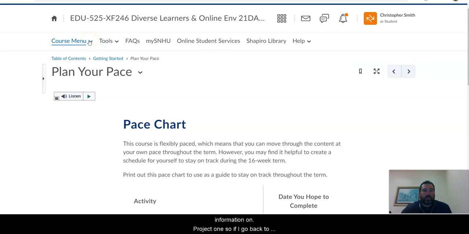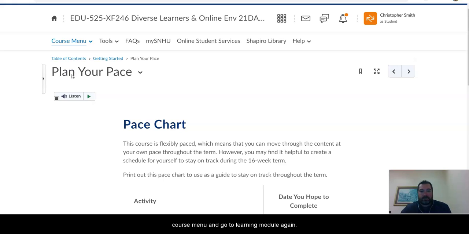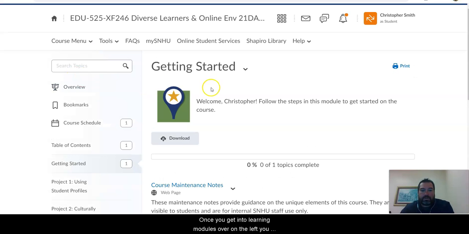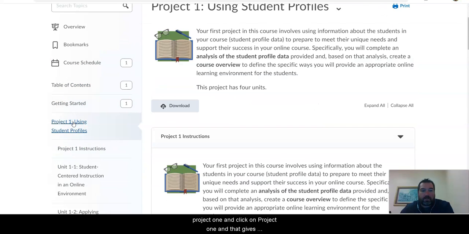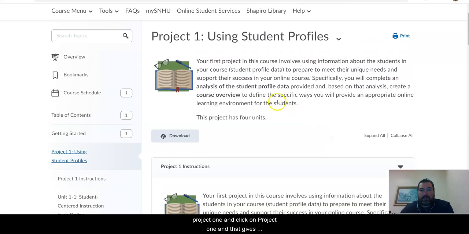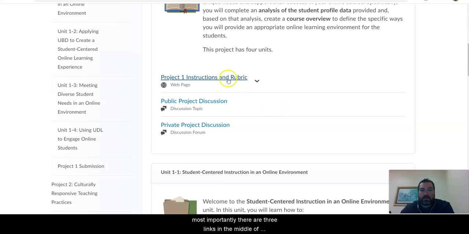and we're going to start by looking at the information on project 1. So if I go back to course menu and go to learning modules again, once you get into learning modules, over on the left you can see a table of contents, but you can go down to project 1 and click on project 1, and that gives you an overview. It gives you some instructions, but most importantly there are 3 links in the middle of the page: the project 1 instructions and rubric, and then the public project discussion and private discussion.